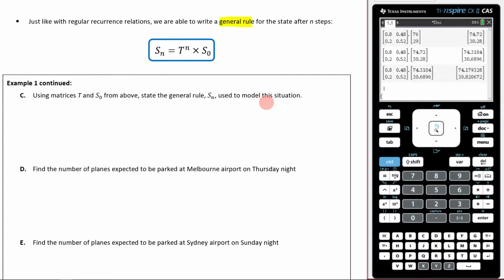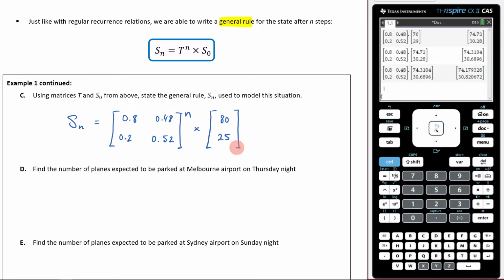model this situation. So what we're going to do here is write down what our general rule is going to be. So to get S of n is going to be equal to our transition matrix, which is 0.8, 0.2, and then 0.48, 0.52. We're going to then raise that to the power of n and then multiply it by our initial matrix, which was 80 and 25.